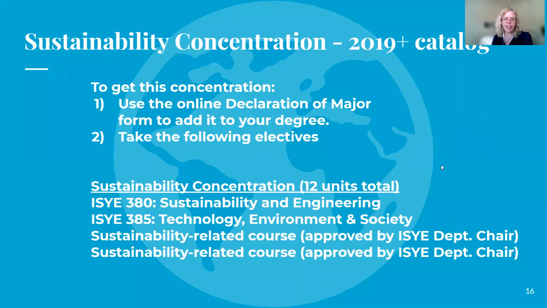If you're interested in the sustainability concentration, you can again use that declaration of major form to declare it. And then you must take the following electives, 380 and 385, and then 2 sustainability related courses. Then these must be approved by the department chair, who's Dr. Trupno at this time.